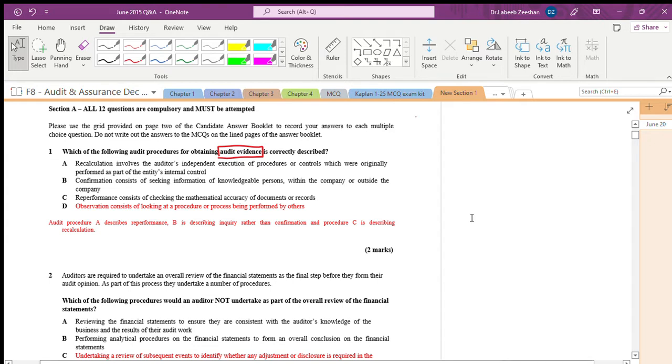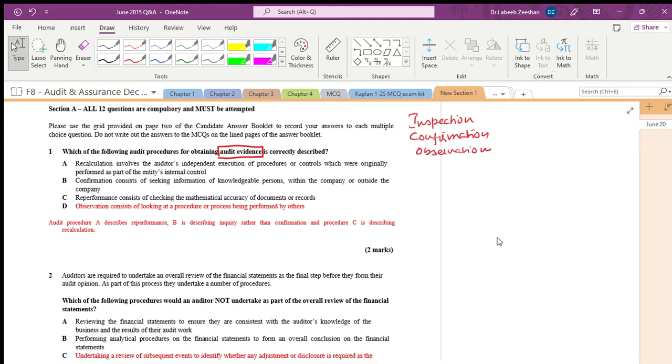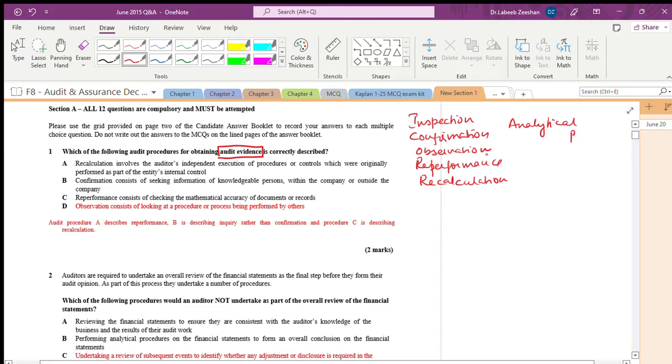We have done inspection, confirmation, observation. What are the other things? Just tell me fast. Reperformance is there. Do you respond to my questions? You are talking about recalculation, and analytical procedures. Anything else?